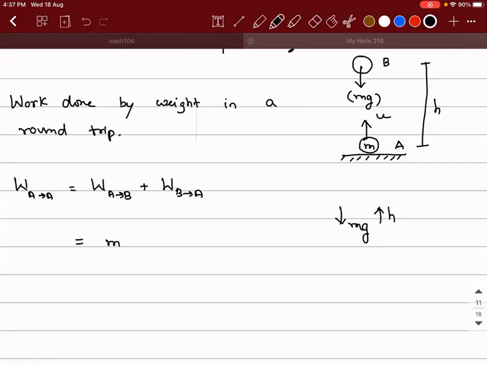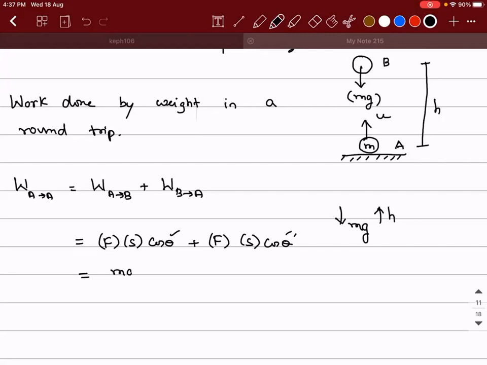So work done from A to B, can I say mg, it's a constant force, weight is constant near the surface of Earth. So it will be force into displacement into cos theta, plus here also force into displacement into cos theta. But here theta will be different. I'll call this as theta dash, okay?